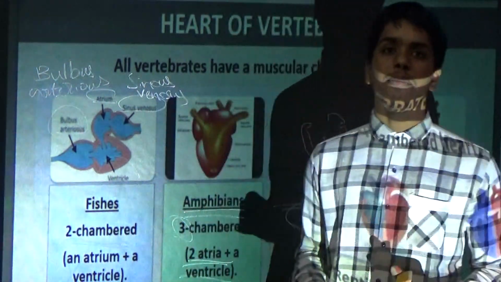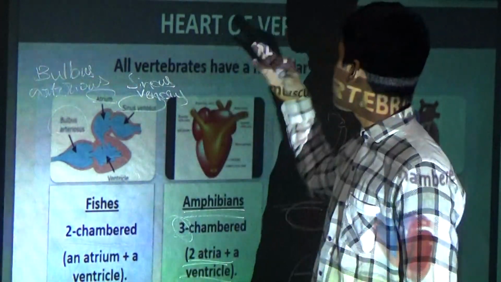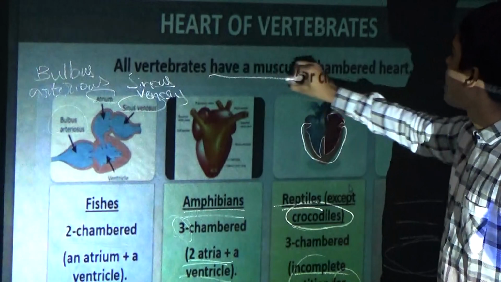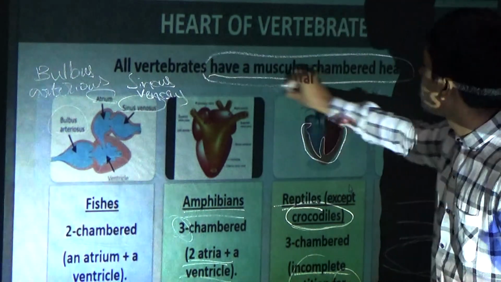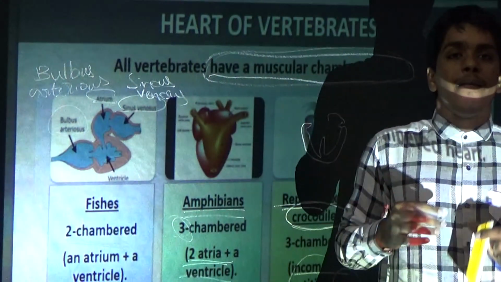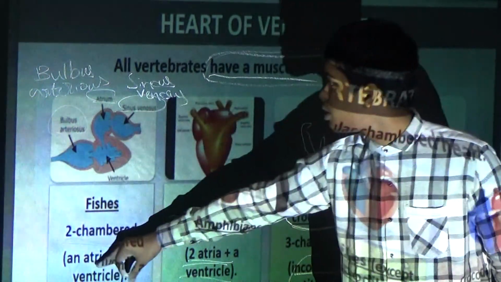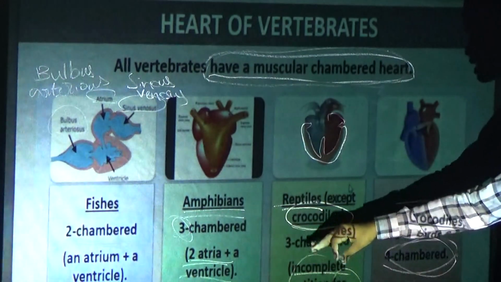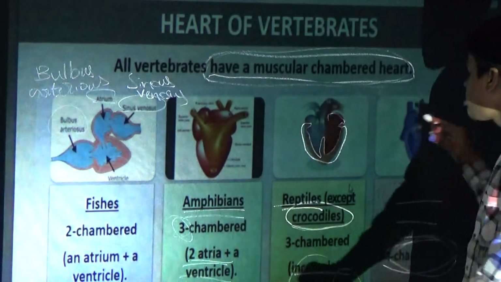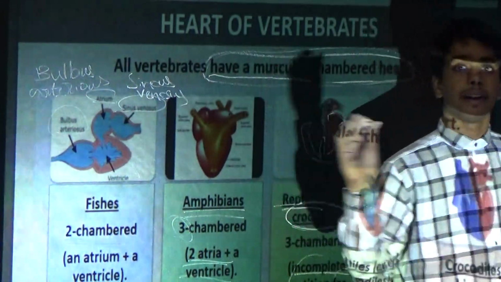Now in the examination they can ask which one has a three-chambered heart, which one has a four-chambered heart and so on. So this is the important information, and it's saying that all vertebrates have a muscular chambered heart. So remember this point. All vertebrates have which type of heart? Muscular chambered heart. In which it has two-chambered, three-chambered, four-chambered, three-chambered except crocodiles, and it is fully developed. So we will discuss the next one.